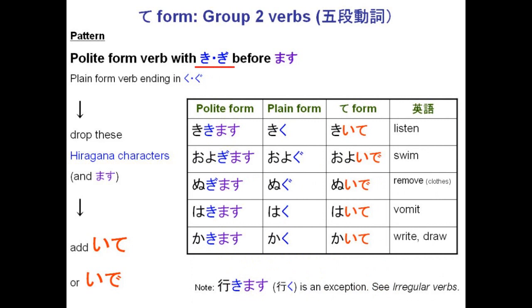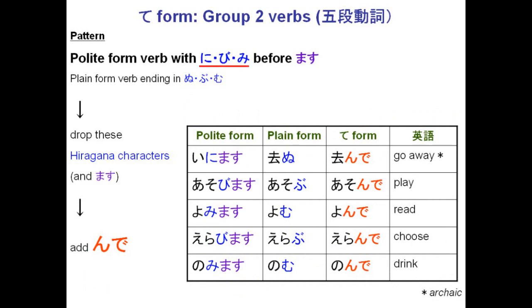For verbs that have ki or gi before the mas, if it's a ki, you drop it and replace it with ite. If it is a gi, you drop that and replace it with ide. Alright, so ki becomes ite, gi becomes ide. So kikimas becomes kiite, oyogimas becomes oyoide. Now there's a special exception here, which is ikimas, which does not become ite. Alright, that's an exception. We'll look more into that in just a moment for irregular verbs.